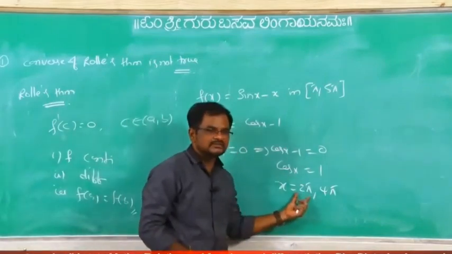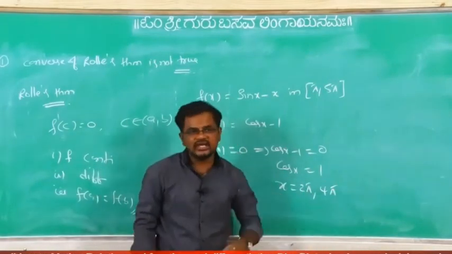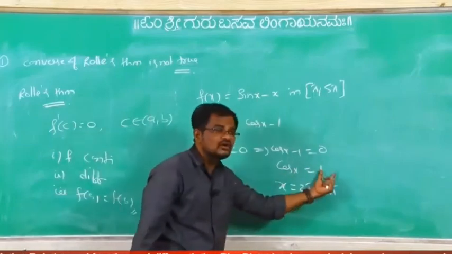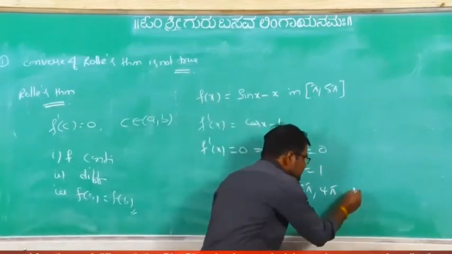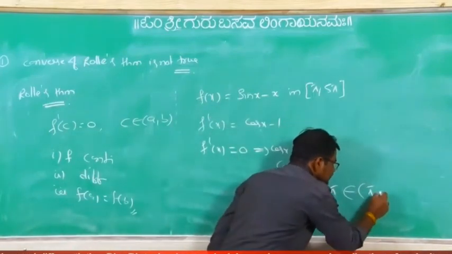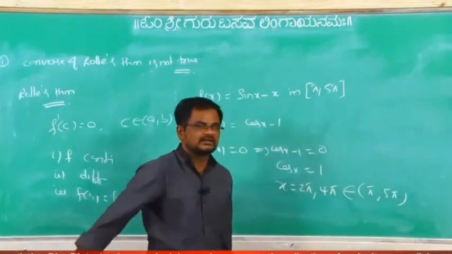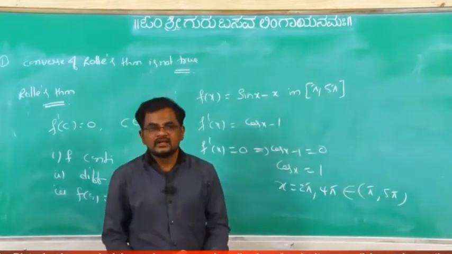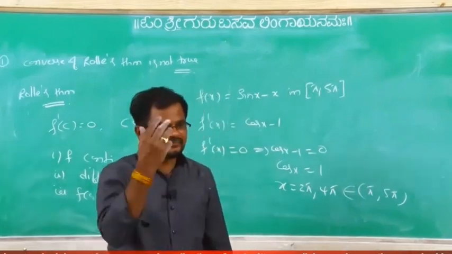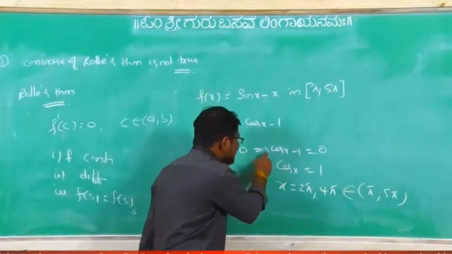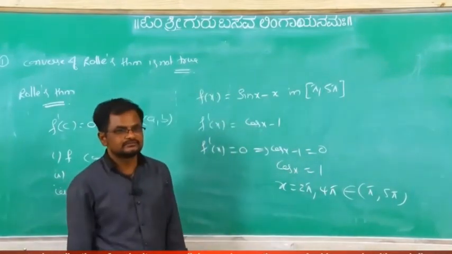Cos 2 pi is 1 only, right? Cos 4 pi also 1. Do these belong to [pi, 5 pi]? So there are 2 points which satisfy f dash x equals 0.